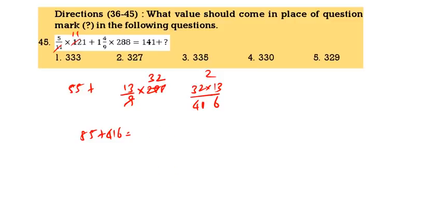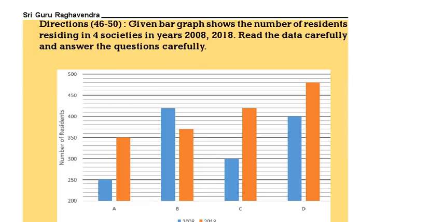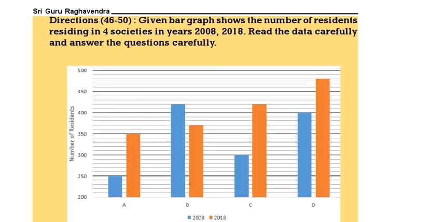Sorry, 55 plus this one 11 is 471. So 471 minus 141, that is 330. 330 is the correct answer. Next question, 46 to 50.